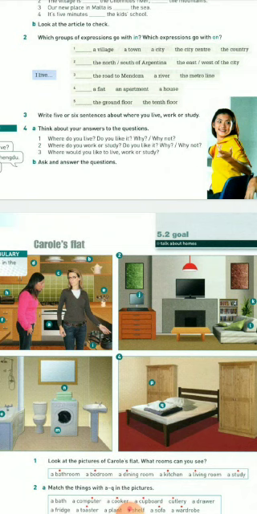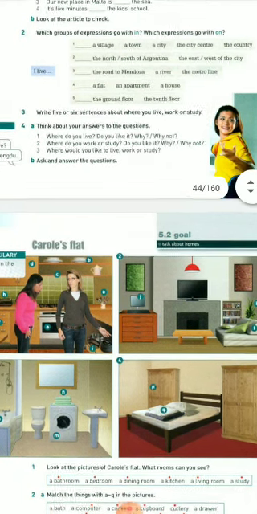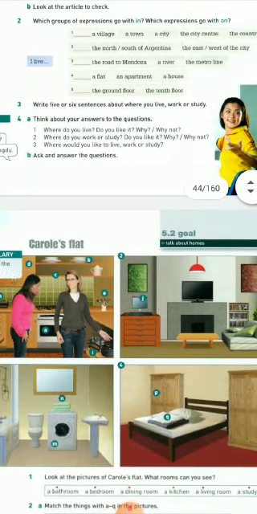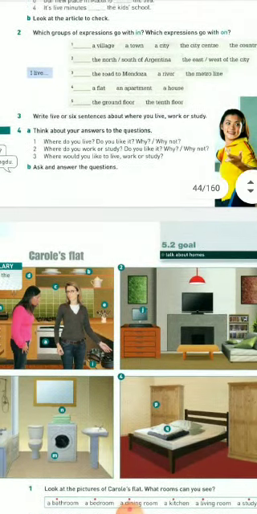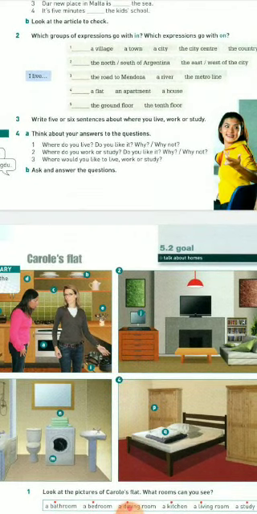Then remember, when people ask you where you live, they are not asking you about where you are from. It's exactly where you are currently living. And if you like it, you put all the sentences organized and say, I live in Viña del Mar, for example, and I like it a lot because it is a very touristic place. Or I don't really like it, or I don't like it at all. And if you really hate it, you can say, I can't stand living in Quilpué, for example.